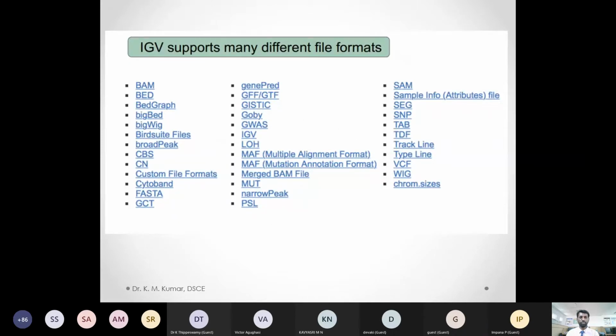These are the file formats supported by IGV. Many file formats can be utilized in these tools. It accesses many tools for different purposes.